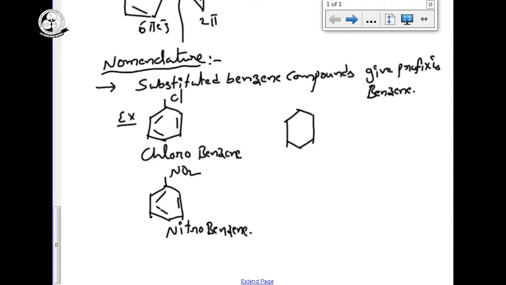Another example: benzene with OCH3. CH3 is methyl, OCH3 is methoxy, so its name is methoxybenzene. Another name for this is anisole.